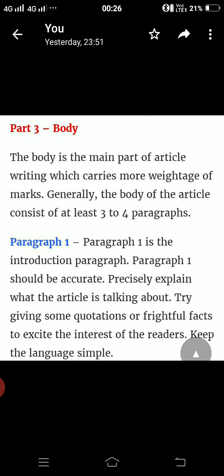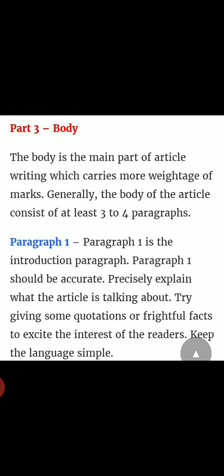The next part is, students, the content or the body. The body is the main part of the article, which carries maximum weightage of marks. Generally, the body of the article consists of 3 to 4 paragraphs. And in this body, as I explained earlier, there are 3 paragraphs.